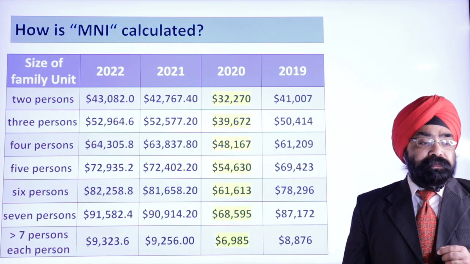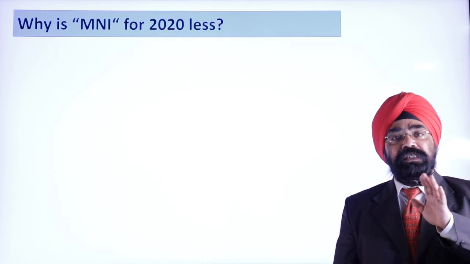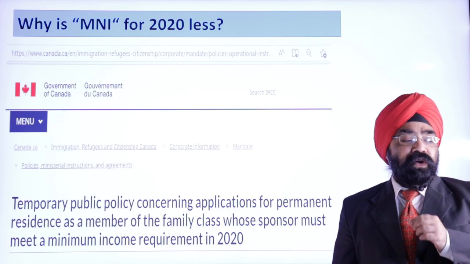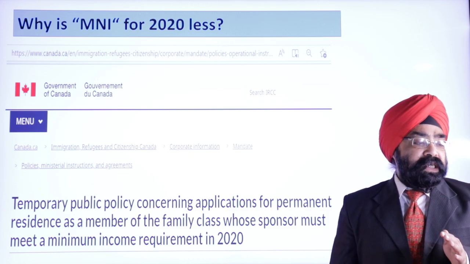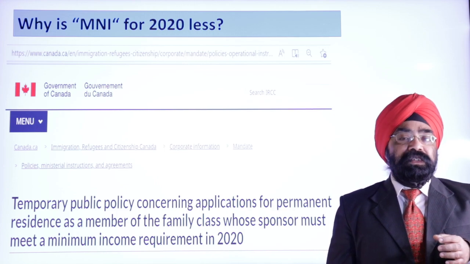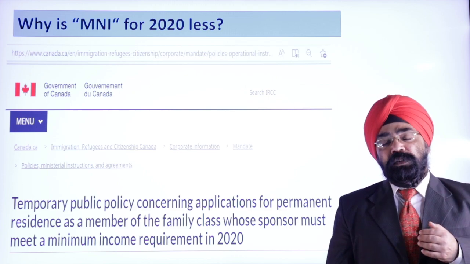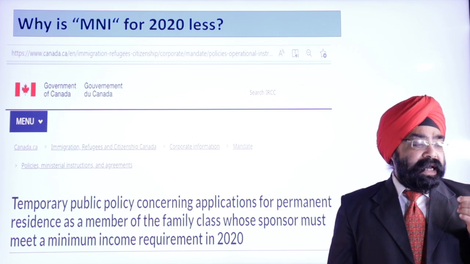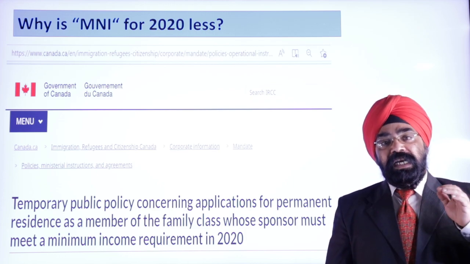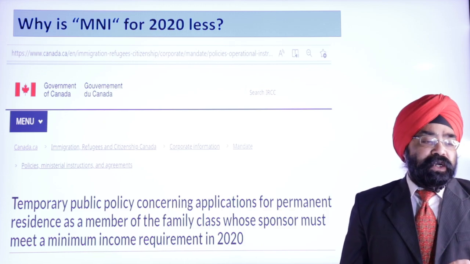Now, I'm giving you the proof of this statement also, not just talking in thin air. Here is the proof, right? I'll share the link with you. There was a temporary public policy that, due to COVID, for applicants for permanent residence, because only permanent residents and citizens can sponsor under parents and grandparents sponsorship, permanent residents as members of the family class whose sponsor must meet the income requirement for 2020, that has been reduced, and this is the screenshot from the government website. I'll share the link with you.